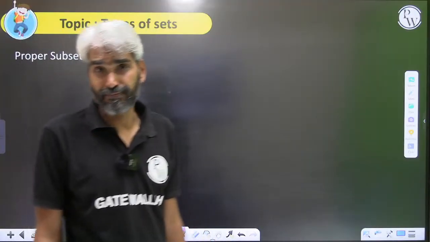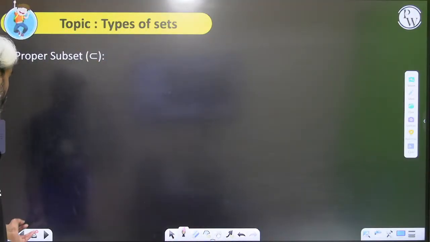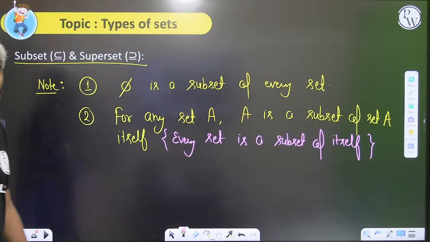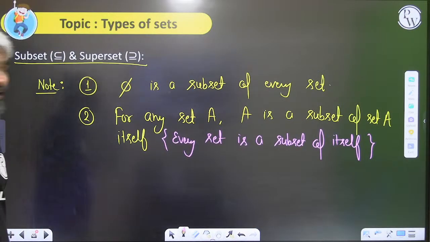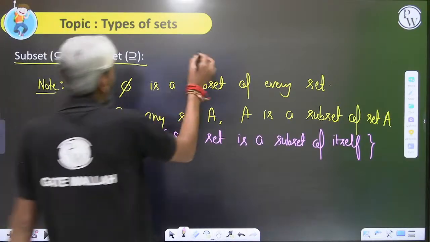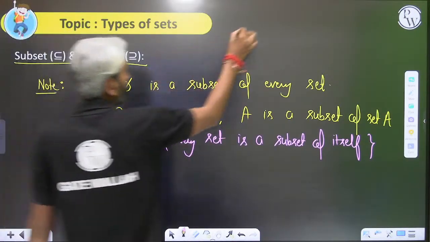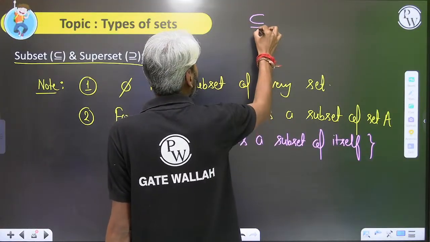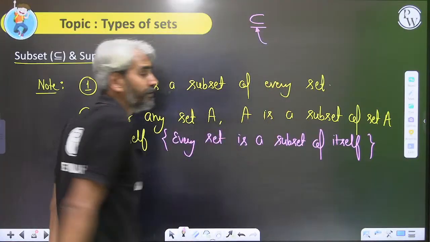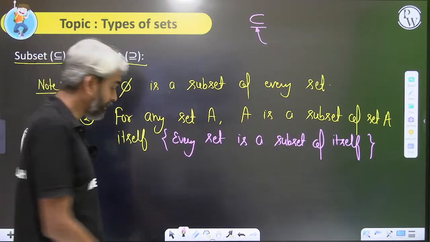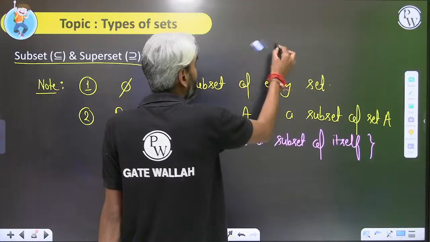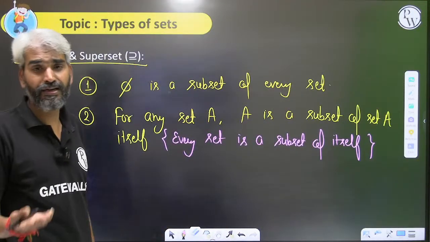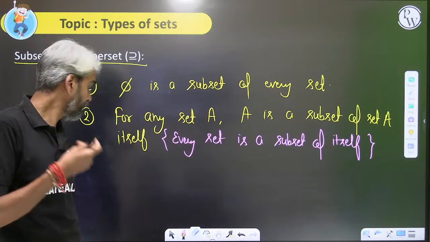Next is the proper subset. Please try to understand. We just said that every set is a subset of itself. Here, when we denote subset using this symbol, this is the basic representation of subset. In the normal subset definition, the equality condition is included. If we are saying A is a subset of B, then A may be equal to B as well.